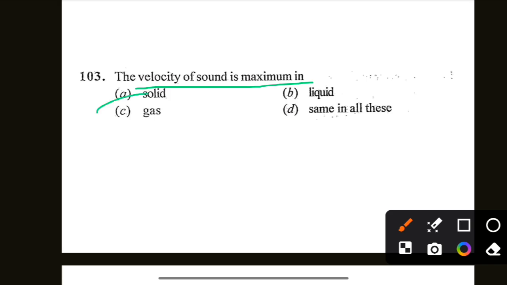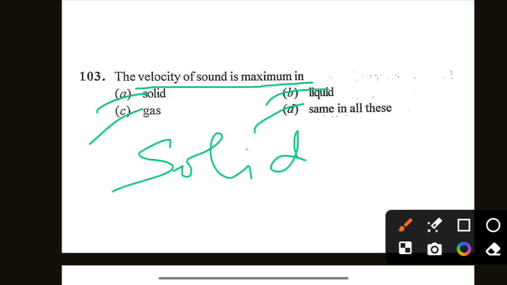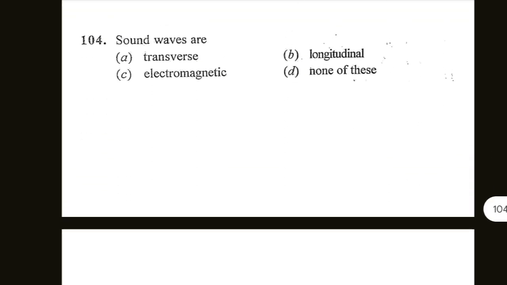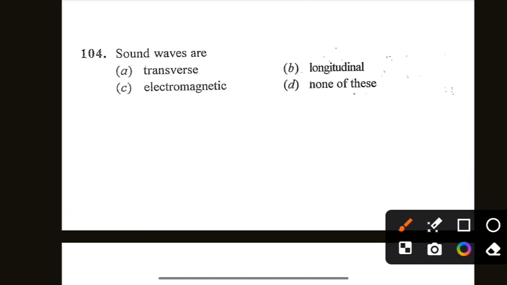Velocity of sound is maximum in solid, liquid, gas, same in all of these. So velocity of sound is maximum in solid, option A is correct. Next is sound waves are transverse, longitudinal, electromagnetic, or none of these. So sound waves are longitudinal, option B is correct.